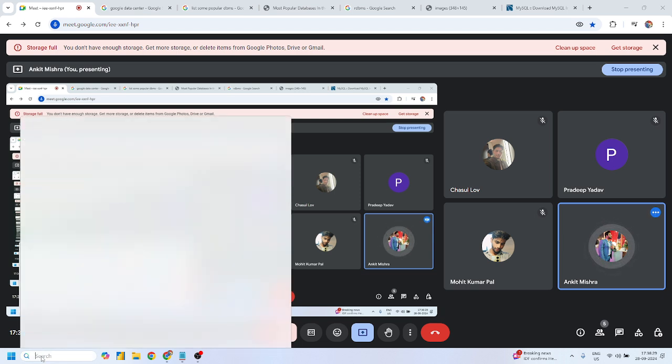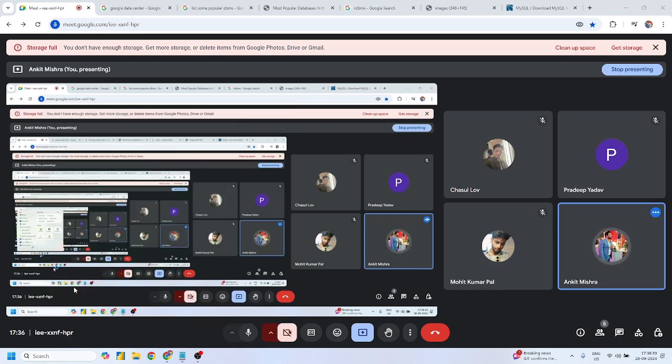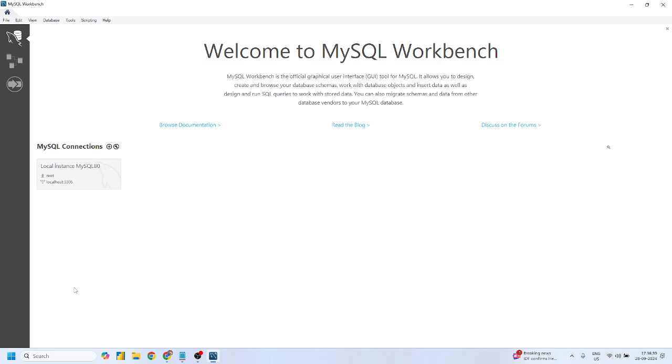Now what you have to do, if you have successfully installed MySQL Workbench, is simply click on it. Let me give you the basic overview. This is called MySQL Workbench. This is a GUI application, the RDBMS tool. Mohit, these are the MySQL connection parameters.